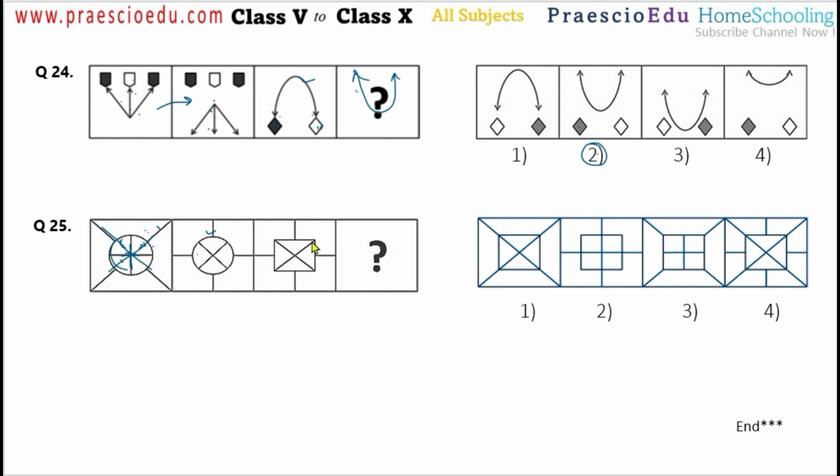We use the same logic: the rectangle should stay here, the cross in front will move to the back, and the addition, or plus sign, at the back comes to the front. This figure is given in option number 3. So option number 3 is correct for question number 25. Thank you.